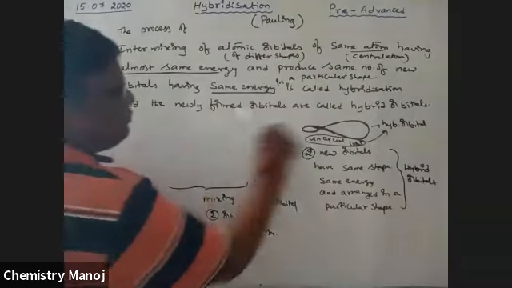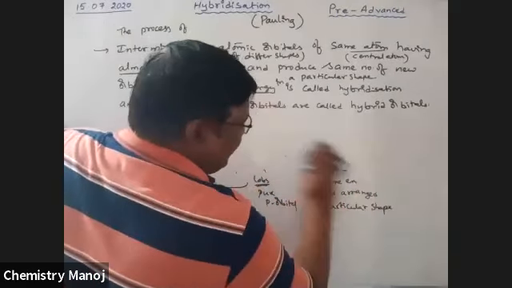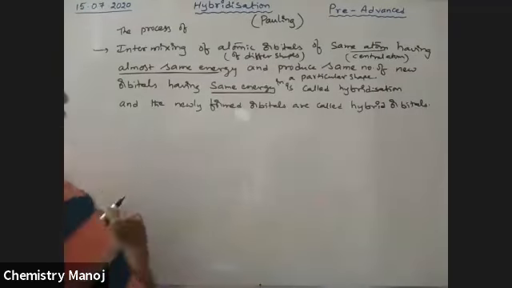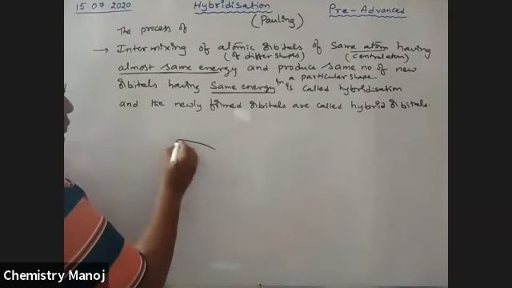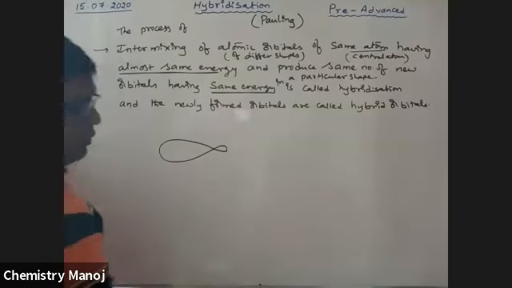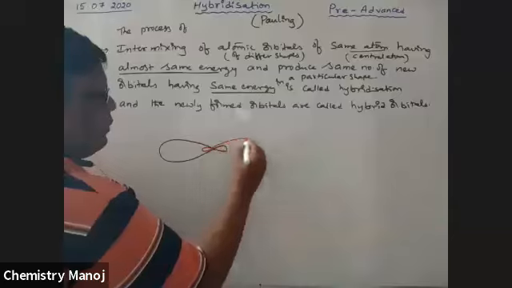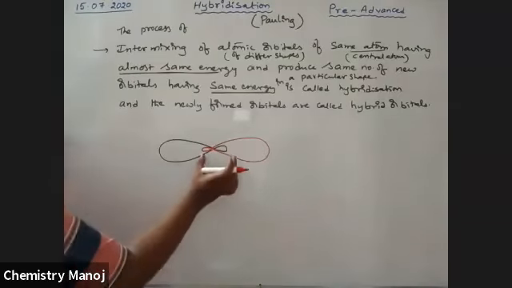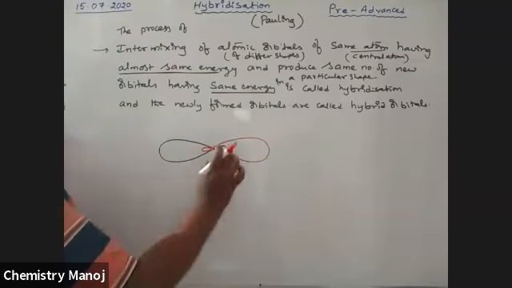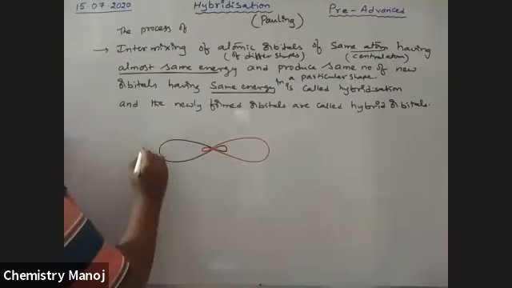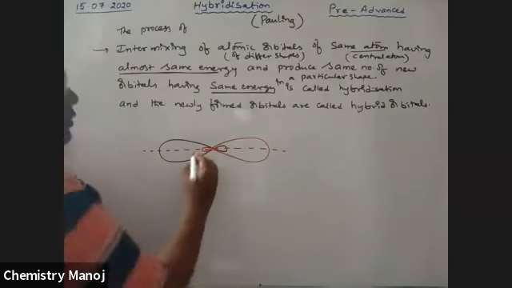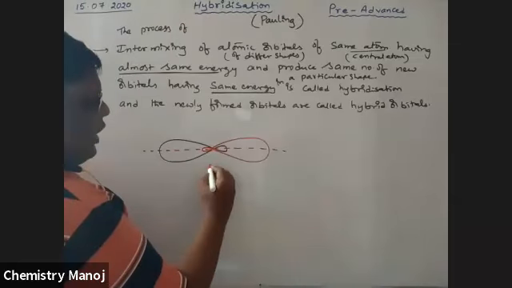See here, if two orbitals are coming out, this is one orbital, and this is another orbital. These two orbitals are arranged in a particular shape. So these are arranged in a linear shape. This is taken as hybrid orbitals.